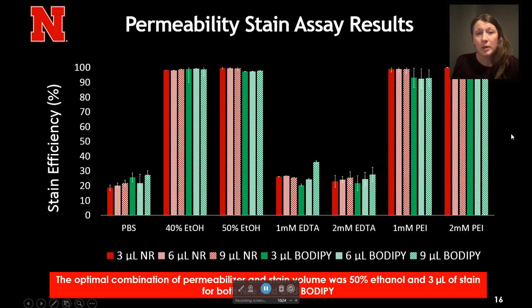These are the results of our permeability assay, and overall, the major takeaway is that we found that 50% ethanol and 3 microliters volumes of stain for either Nile red or BODIPY were ideal. I should mention that Nile red is more conventional and more widely used, whereas BODIPY is the first time this fluorescent stain has been used with R. palustris in general. This really gives us a good idea of the comparison of these fluorescent dyes and the wider applicability of this method.